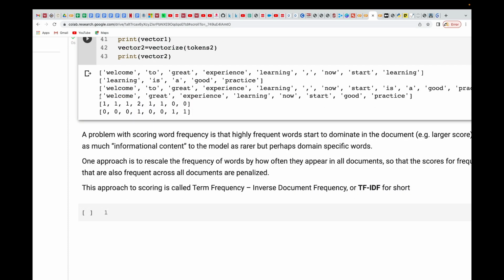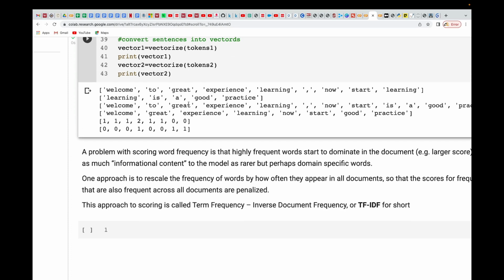So that is the third one that you're seeing over here. You can see that they are unique. We don't have any duplicate values in there. Welcome, great, experience, learning, now, start, good, practice. Even though learning appears several times, 1, 2, and then 3 over here, they are not going to come. And you can see that the stop words have also been removed for us. Okay, so we now have our unique vocabulary over here.